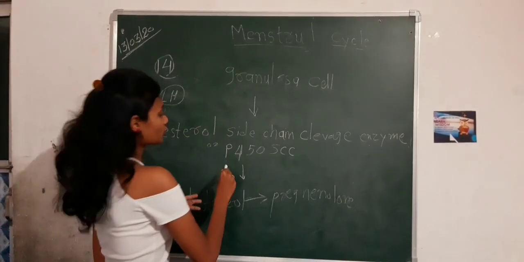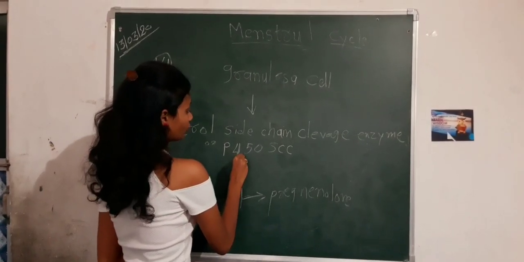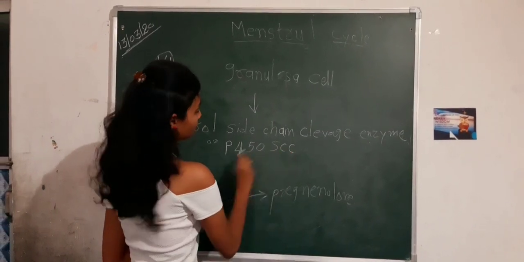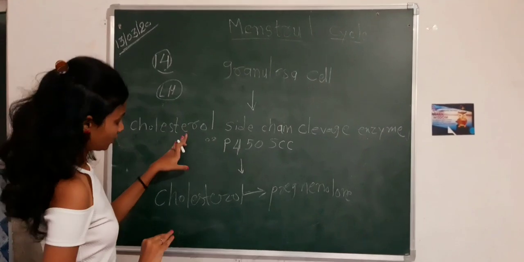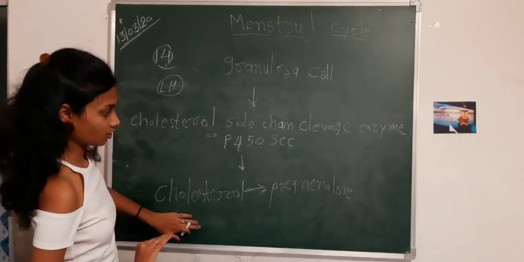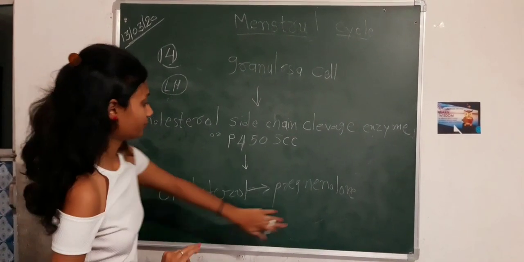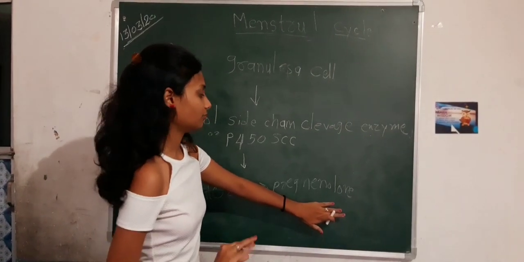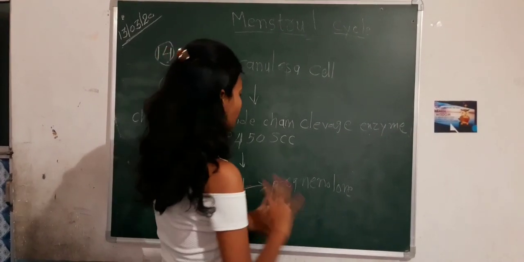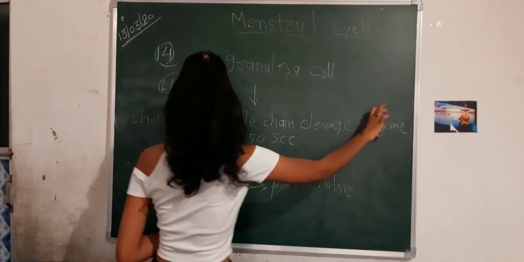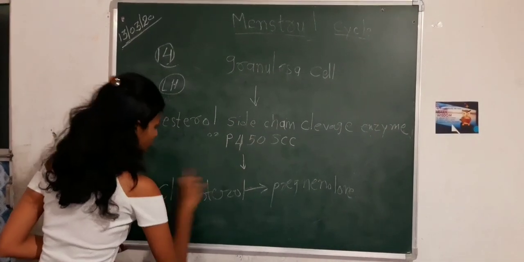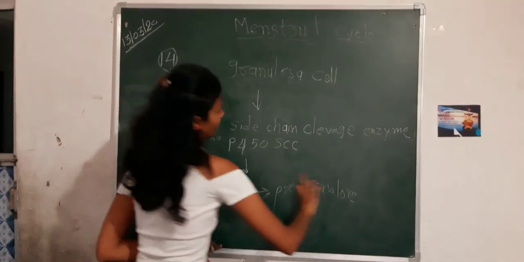In short, we can also call it P450 SCC. Now, this will destroy cholesterol and make it pregnenolone. You have to remember the names: cholesterol side chain cleavage enzyme, which leads cholesterol to change into pregnenolone.